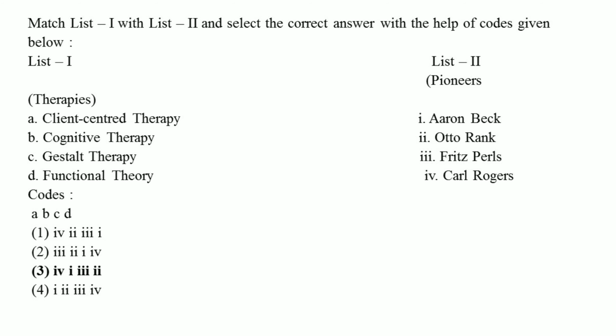So next one is also match list 1 with list 2 and select the correct answer with the help of code given below. List 1 represents therapies and list 2 is pioneers. First one, client-centered therapy, and the pioneer of client-centered therapy is Carl Rogers. B, cognitive therapy, it is Aaron Beck. C, gestalt therapy is with Perlman, and last one, functional theory, Otto Rank. So from the code, the right answer is option number 3.